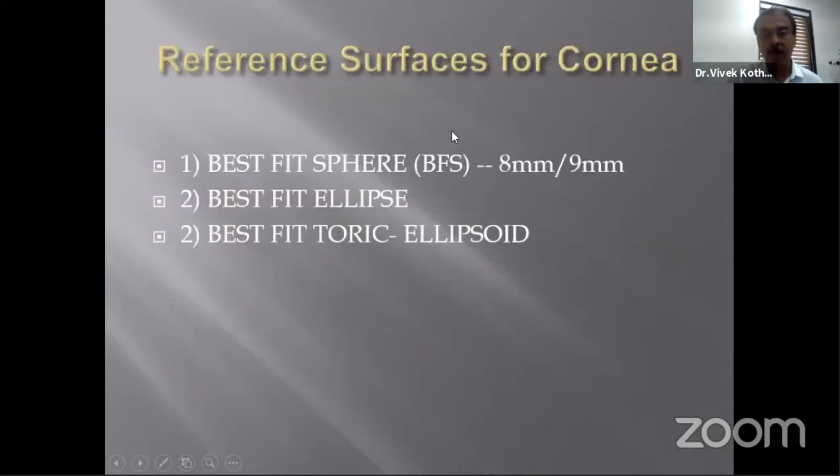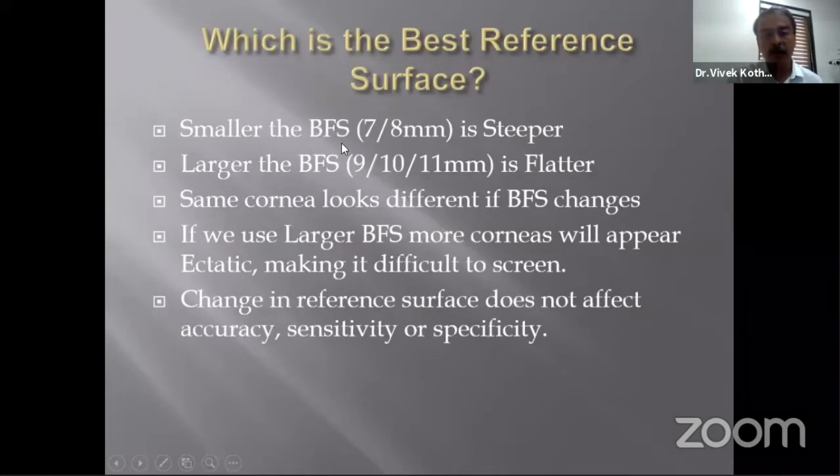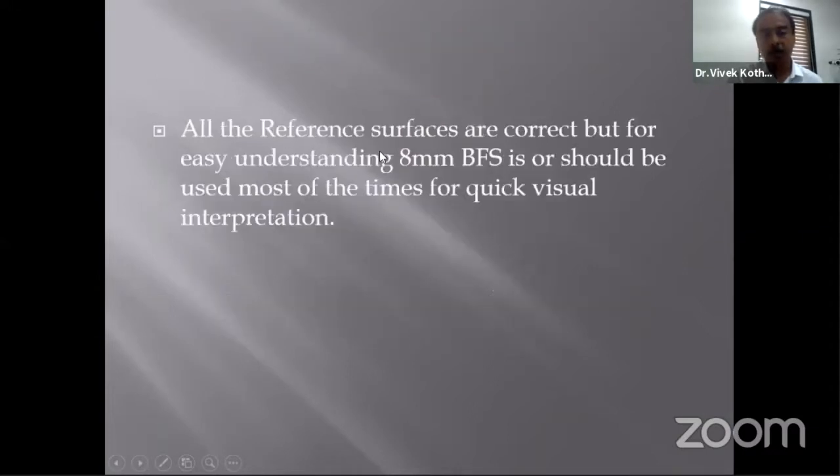Similarly, different reference surfaces for cornea are available, like best fit sphere, best fit ellipse, or best fit toric ellipsoid. Now, the smaller the BFS, the steeper it is, the larger the BFS, the flatter it is. The same cornea looks different if BFS changes. If you use a large BFS, more corneas will appear ectatic, making it difficult to screen. A change in reference surface, though, doesn't affect the accuracy, sensitivity, or specificity. So all the reference surfaces are correct, but for easy understanding, 8 mm BFS is or should be used most of the times for quick visual interpretation.